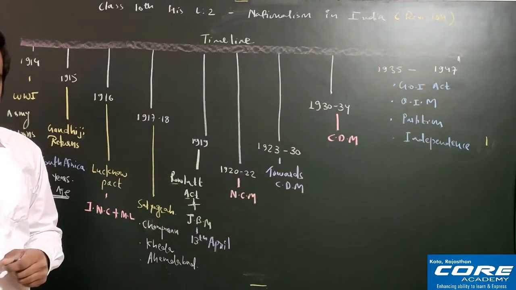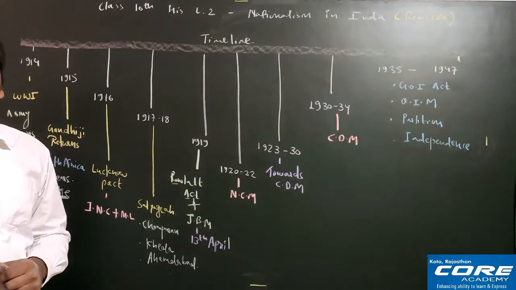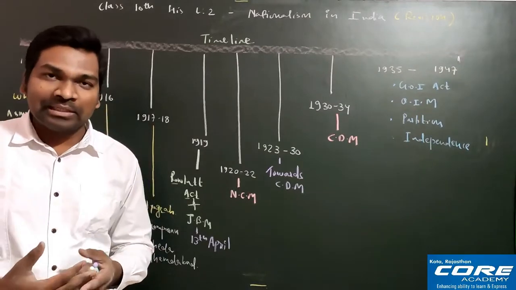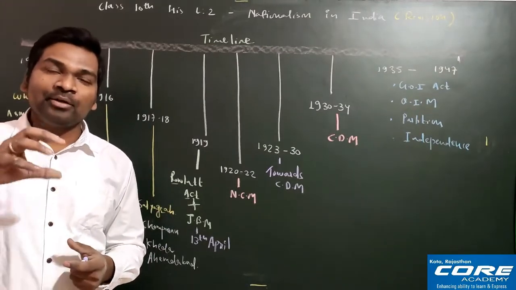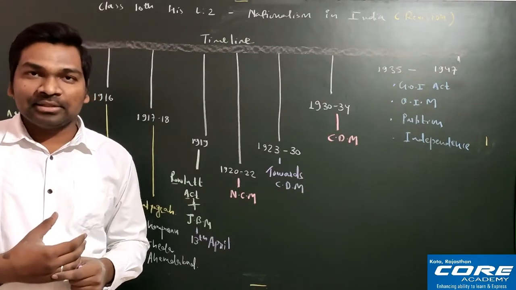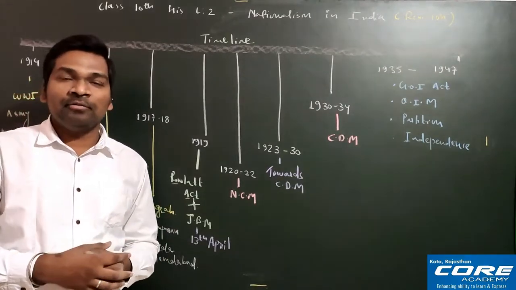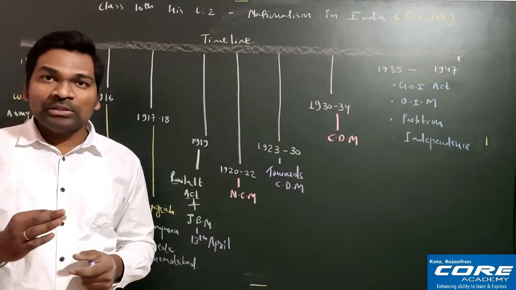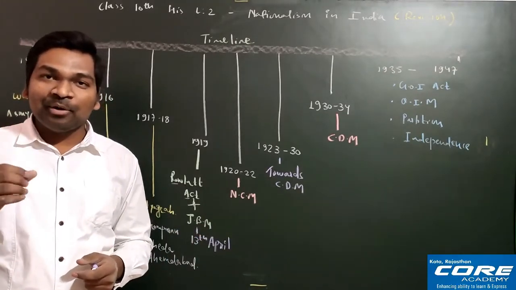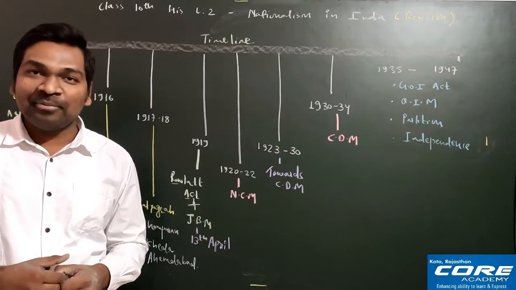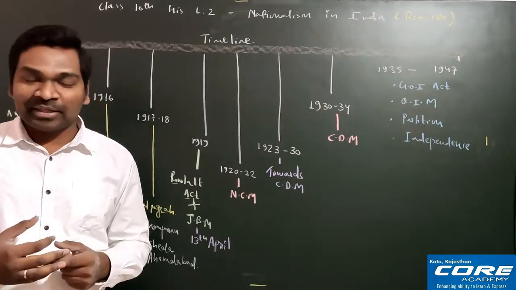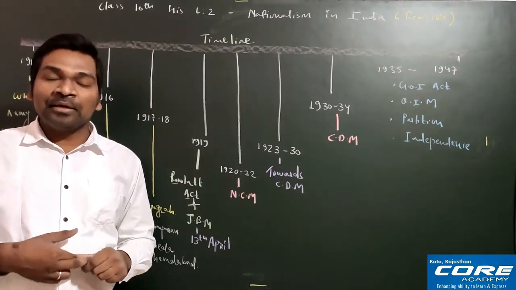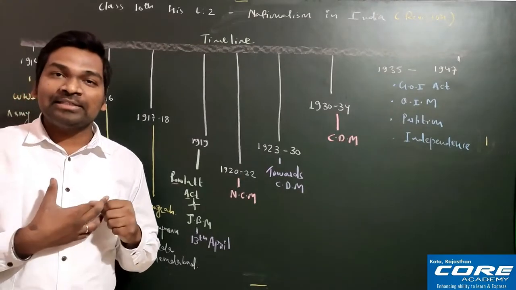So in 1919, there was a country known as the Ottoman Empire, na? The Ottoman Empire lost World War I, and that is why the Britishers imposed a penalty on the Ottoman Empire, that the Khalifa, the leader of the Ottoman Empire, would be removed from his post. Okay, no problem, he will be removed. But the problem was, the Khalifa was not only the political leader of the Ottoman Empire, which today is known as Turkey, but he was also the religious head of the entire Islamic world.